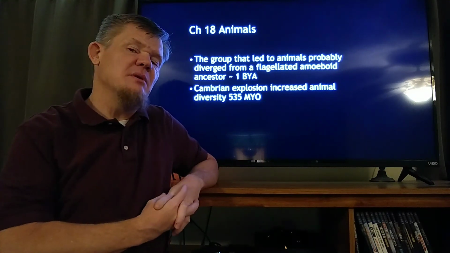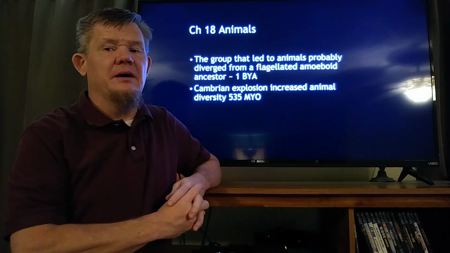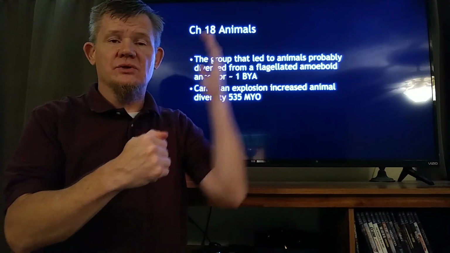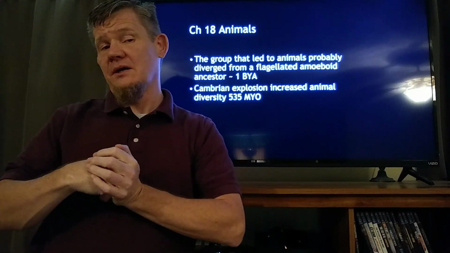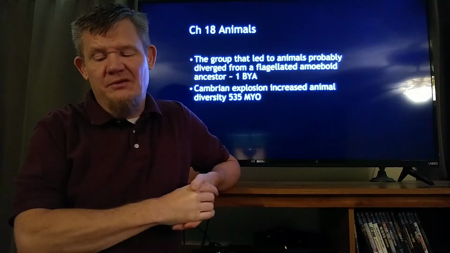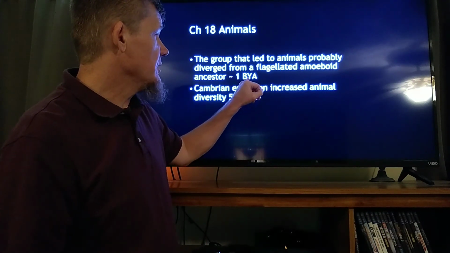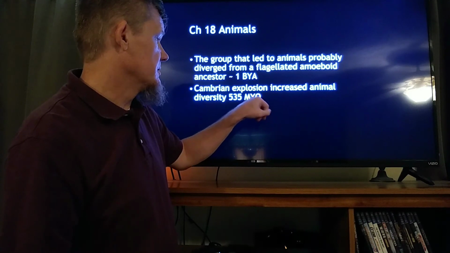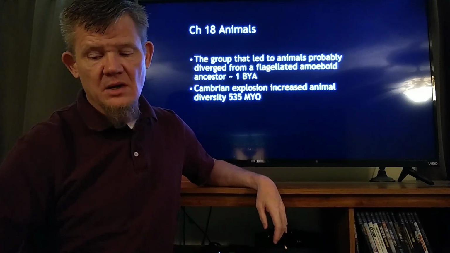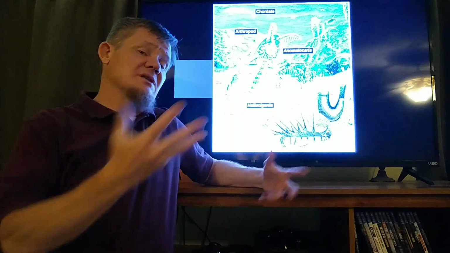After the Cambrian explosion, remember at the end of Biology 1, we talked about what we call macroevolution, and we talked about how the end of the Precambrian was with a huge extinction, and then right after that is the Cambrian explosion of new species. This increased animal diversity, this happened about 535, give or take, million years ago. Billion years ago, million years old, but million years ago. Cambrian explosion, lots of new species. Almost all of the species alive on the planet today can trace their origin to this time.